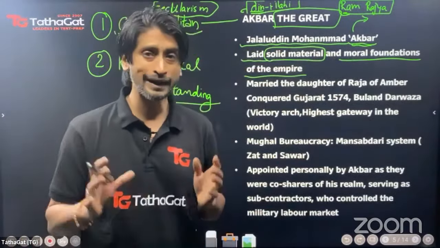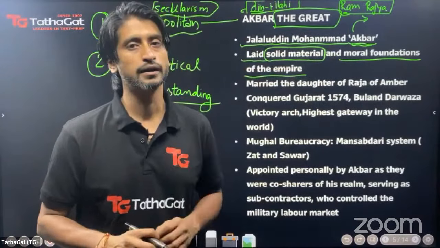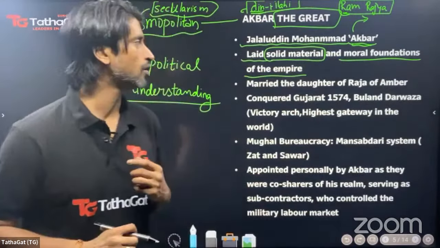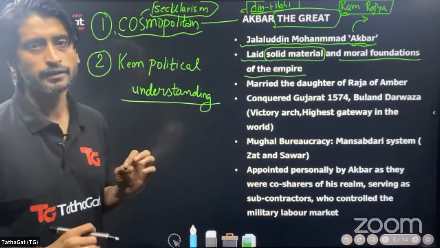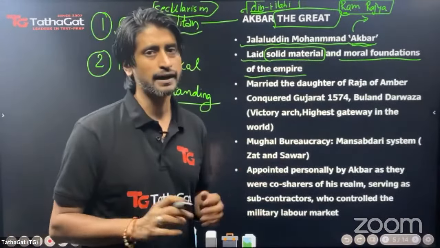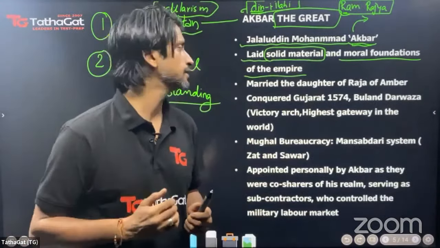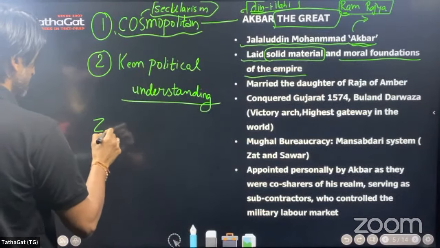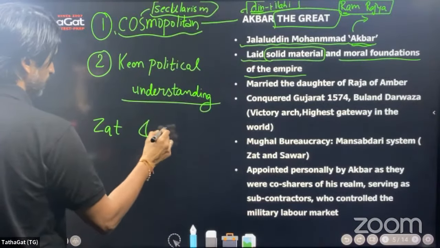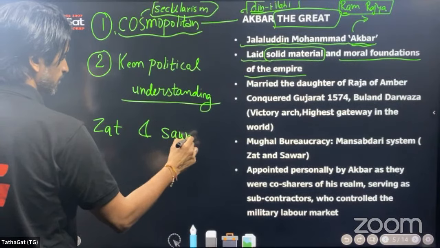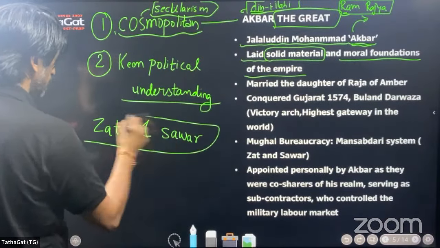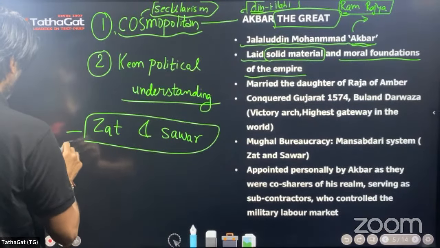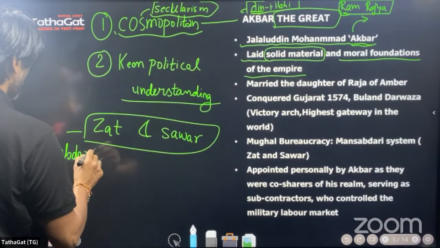And in order to collect taxes, and that too accurately, so that nobody is unjustly extorted for more money or more crops, what he did was cancel all the jagirs given to jagirdars, under what we call the Zat and Sawar system, the Mughal Mansabdari system.